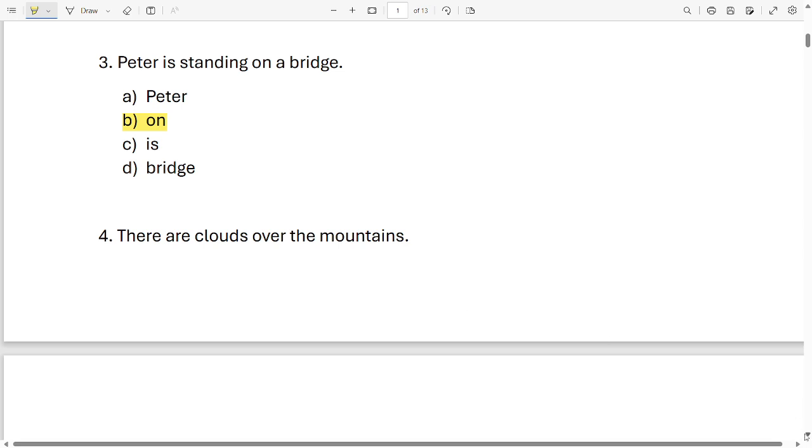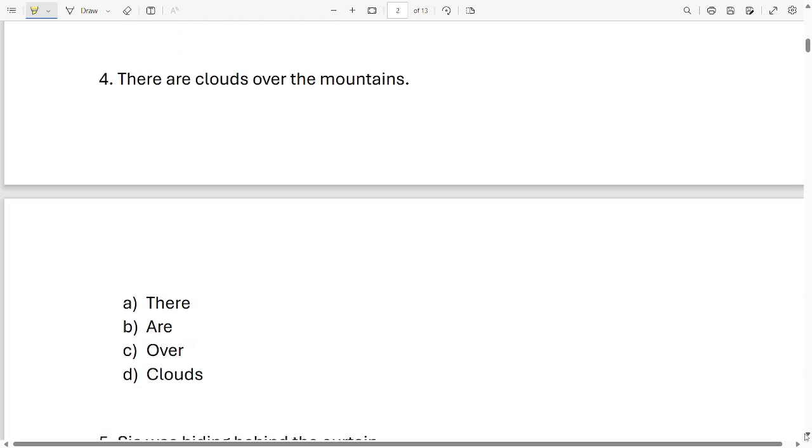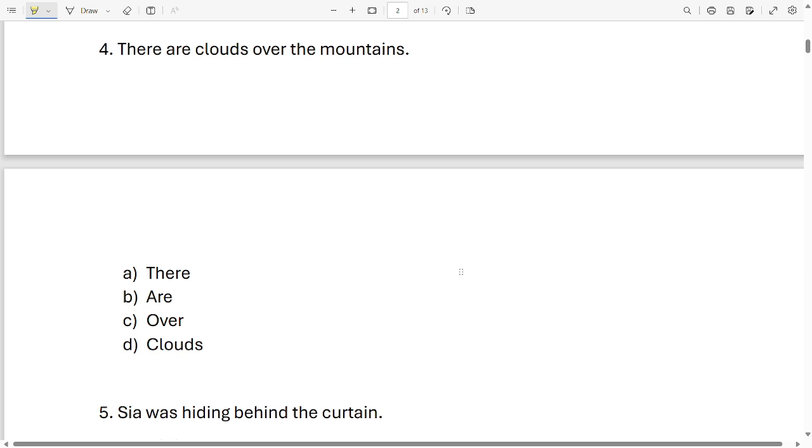Okay, our next sentence is there are clouds over the mountain. Now, what is the preposition in this sentence? Is it there? Is it are? Is it over? Or is it clouds? Look at the sentence carefully. Look at your options carefully. You already know what is the preposition. So if your answer is over, it is absolutely right. The answer is over, option C.